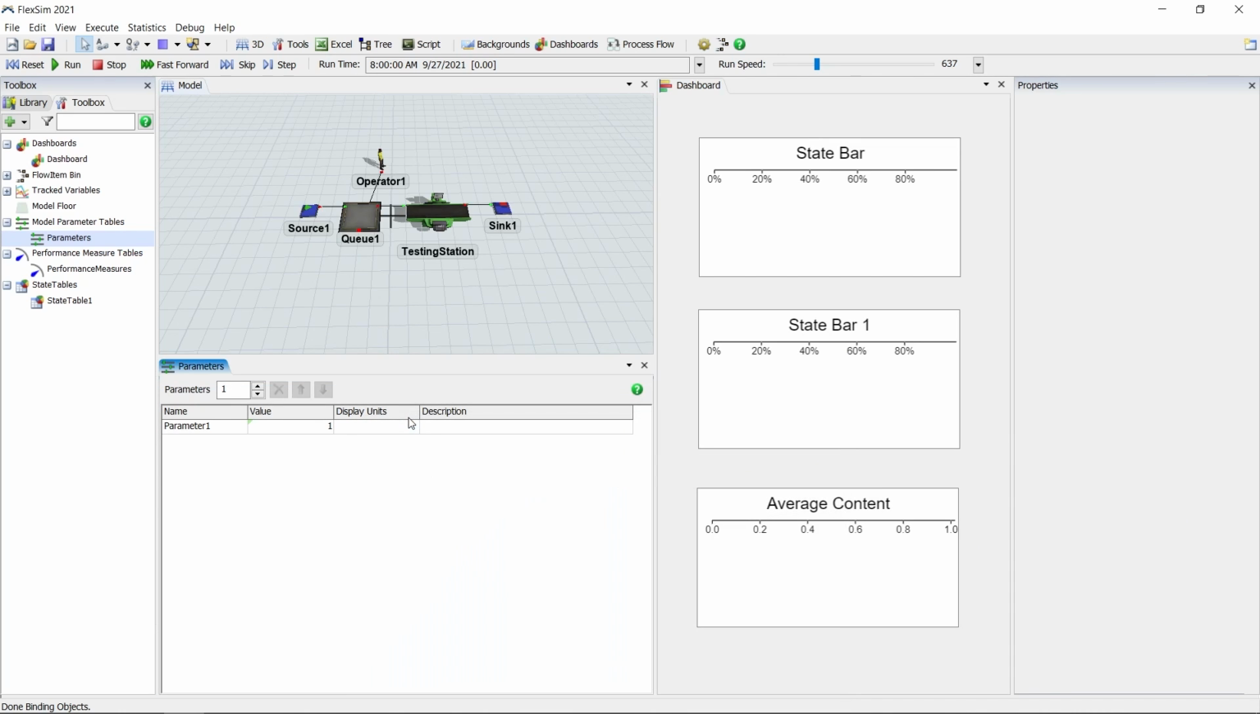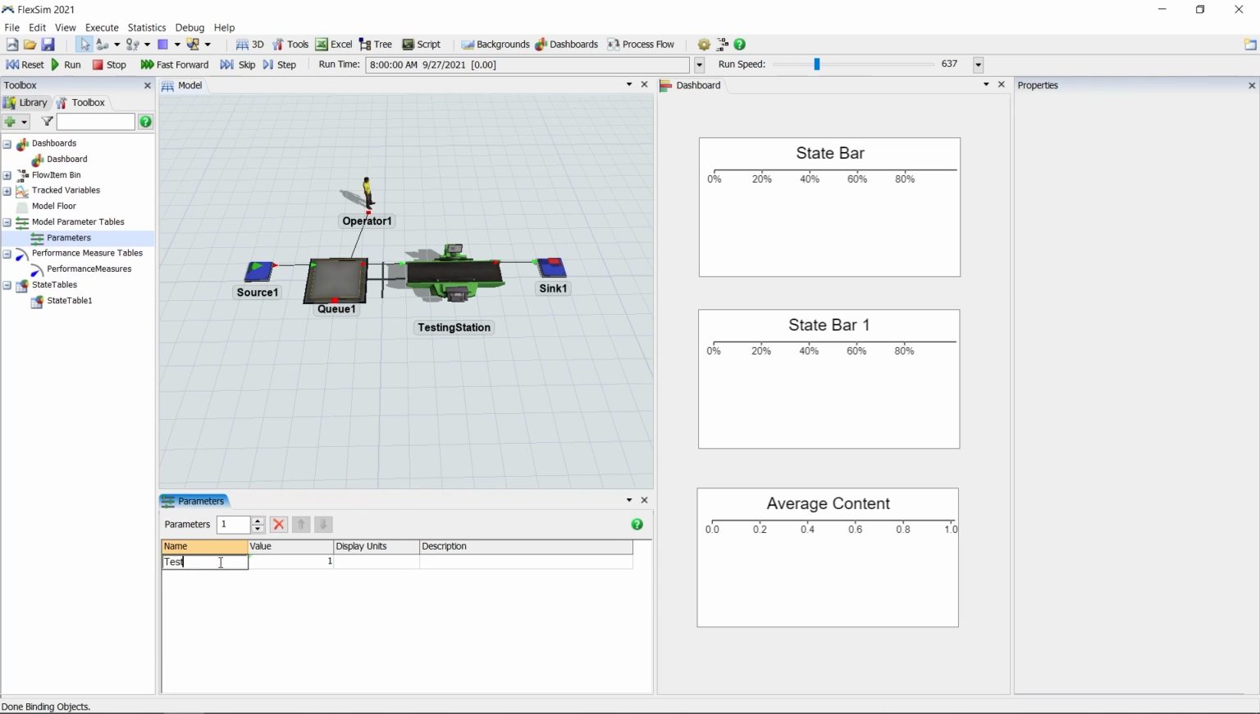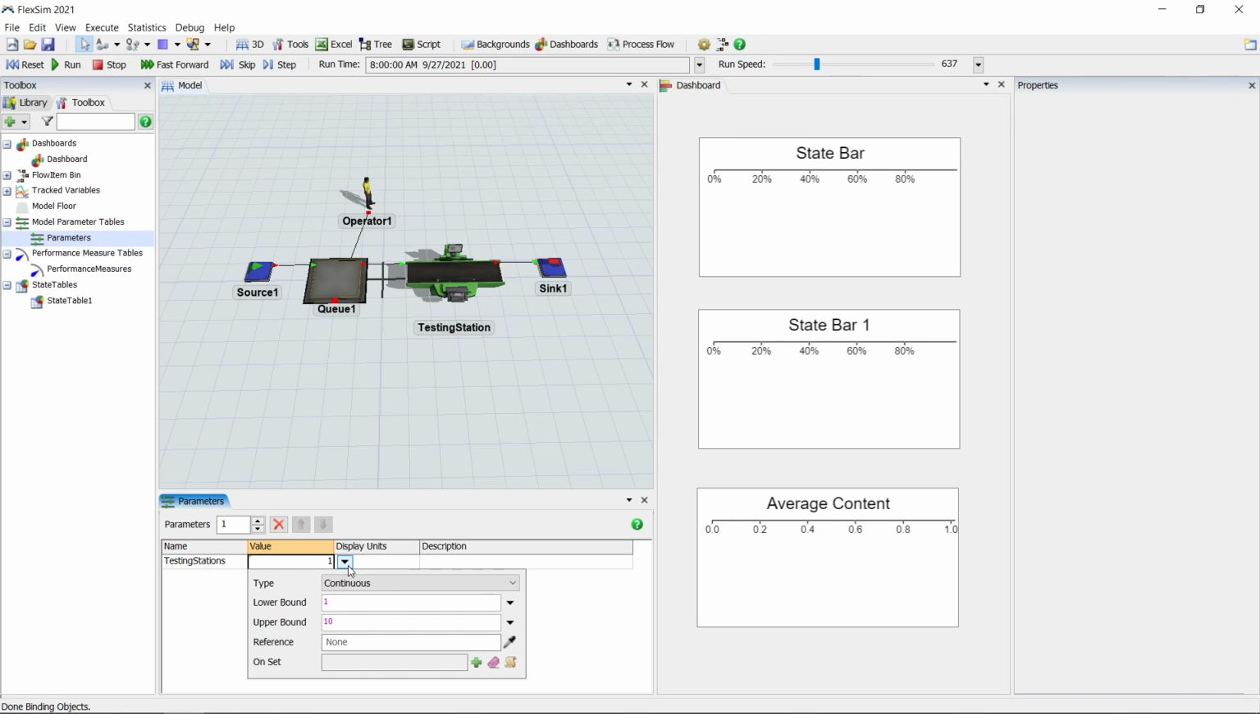There is already a default parameter, so let's change its name to Testing Stations. Now click the Value cell and then the black arrow button to show its parameters. We want to test how our model performs with a different number of testing stations, up to 5. Change the type to integer and make a lower bound of 1 and an upper bound of 5.